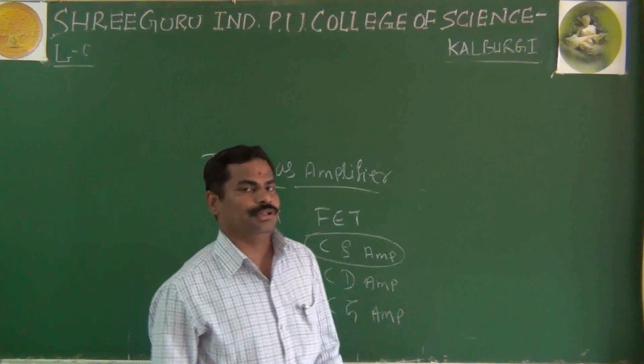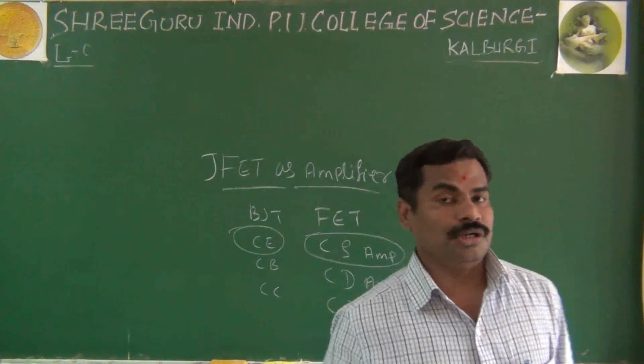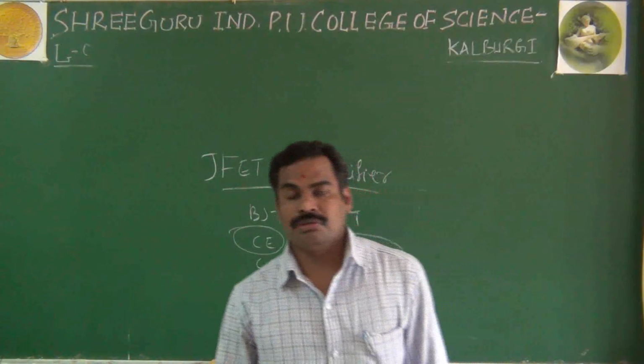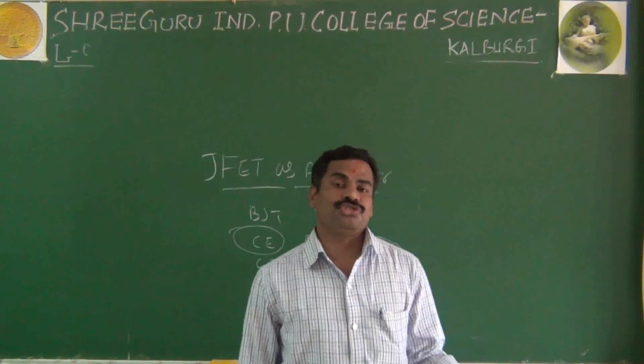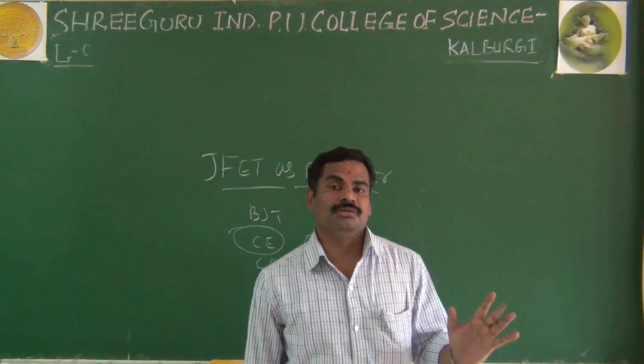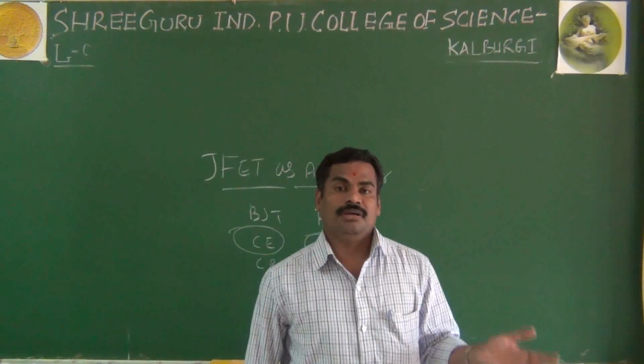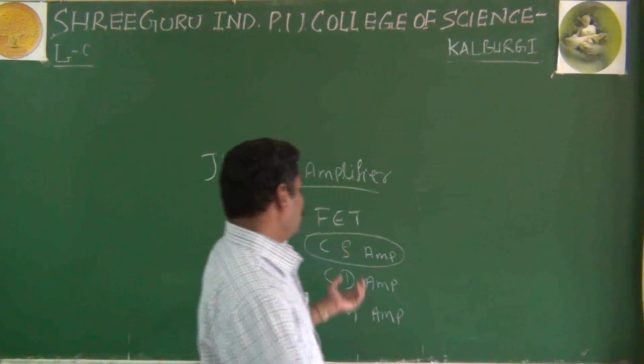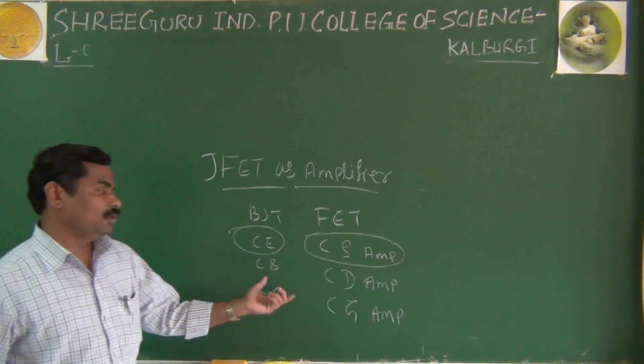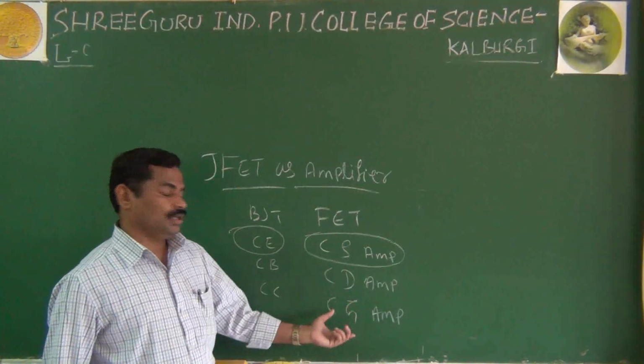As we know, the most important thing is that it has more input impedance, and in your common source amplifier you have more voltage gain and also more current gain. That's why we prefer the common source amplifier as compared to the common drain and common gate.